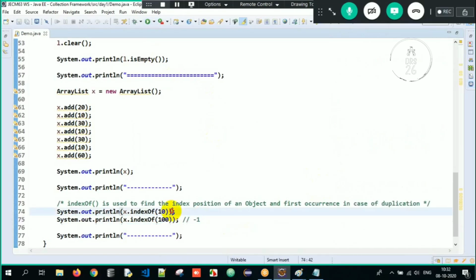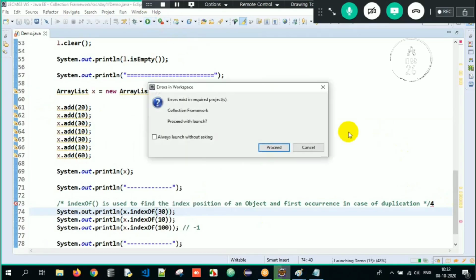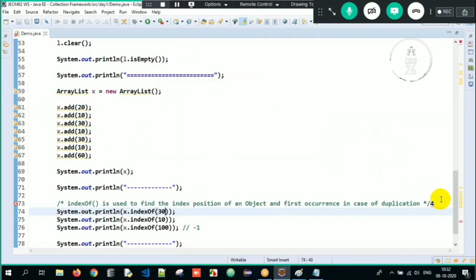So what did you understand? If it is 10, it is going to find the index position of 10 here, the first occurrence in case of duplication. See, I'll try 30 also. Sysout x.indexOf(30). I find out the index position of 30. In which index position is 30 present here? Just a moment, I wrote an extra 4 here.